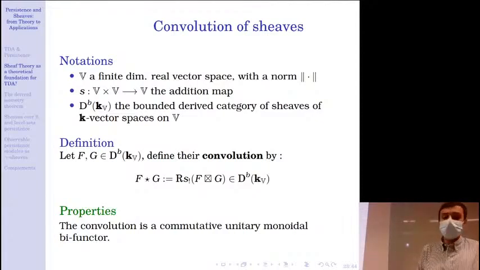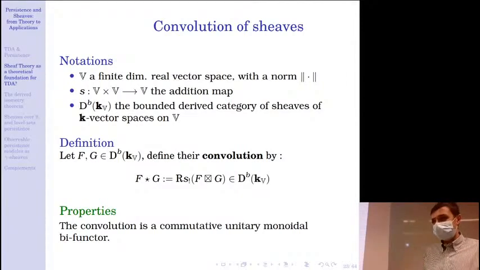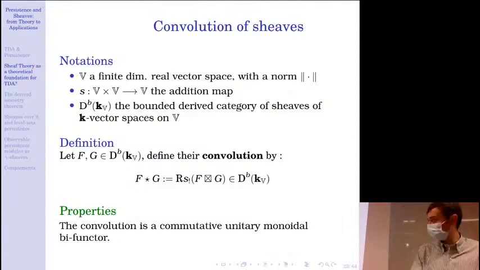And we will denote by D^b(k_V) the bounded derived category of sheaves of k-vector spaces on V. If we consider two sheaves F and G in the derived category of V, their convolution is defined as the derived push forward with compact support of the external product of F and G. And this is again an object of the derived category of sheaves on V. So the convolution is a commutative unitary monoidal bifunctor, which roughly speaking means that it behaves like a tensor product.